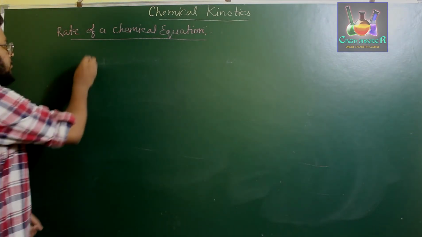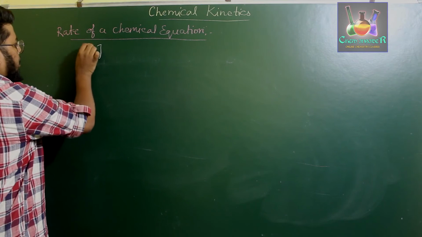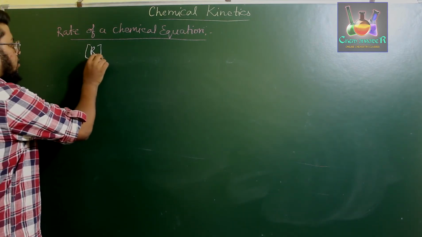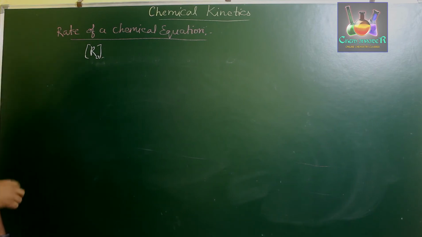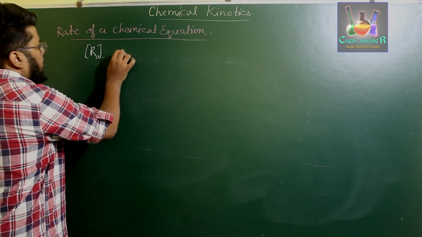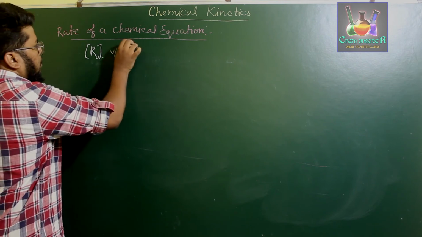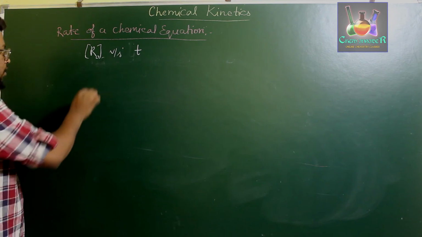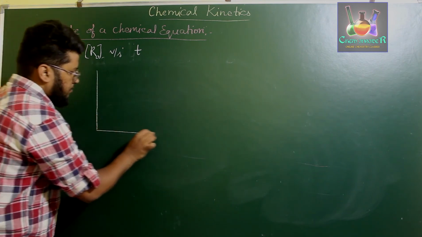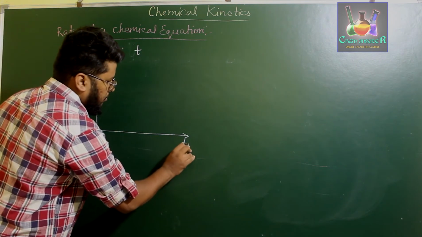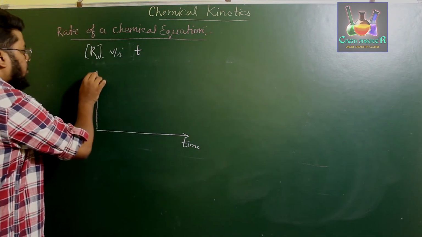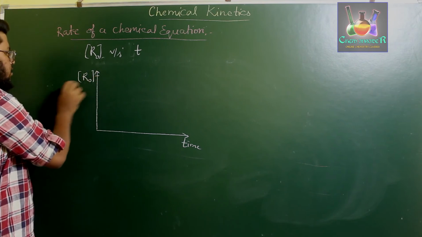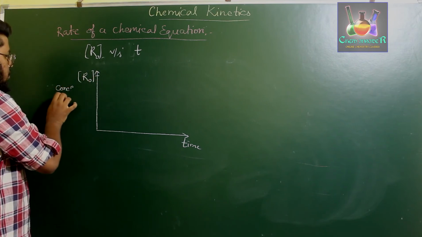For the graph of concentration of reactant, let us take it as R0, where 0 indicates the highest concentration, versus time t. If you plot a graph, taking time on the x-axis, the concentration which is maximum at this point is taken as R0. This is the concentration of reactant.